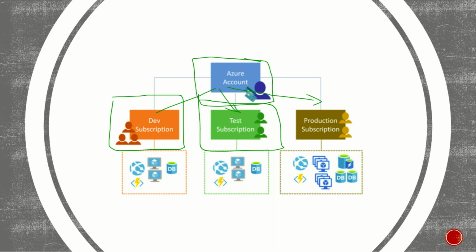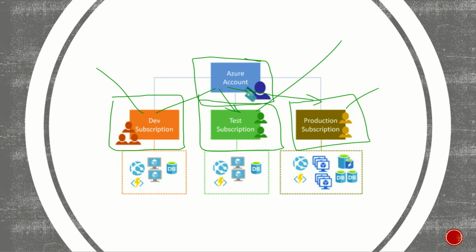Whenever the billing happens, it will be billed based on these specific subscriptions that you have. So to limit and to make sure how much I am spending on my dev, how much I am spending on my test, how much I am spending on my production or live environment, that can be billed and easily determined using your subscriptions.